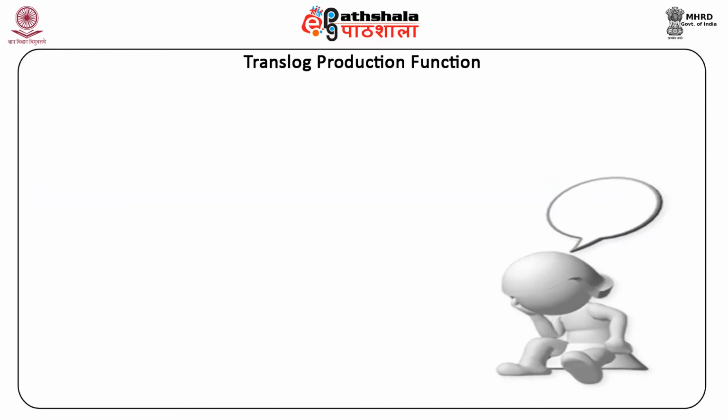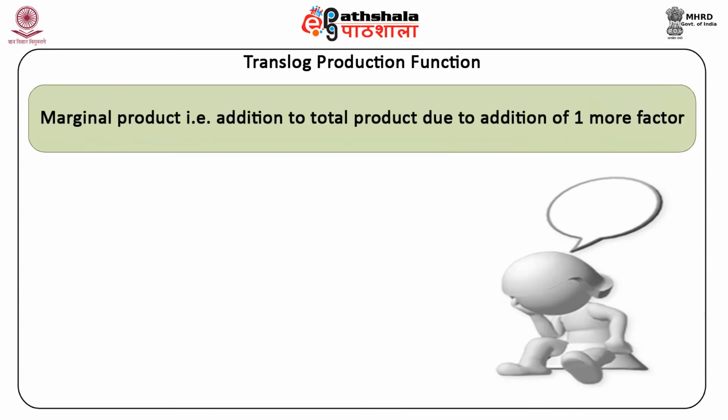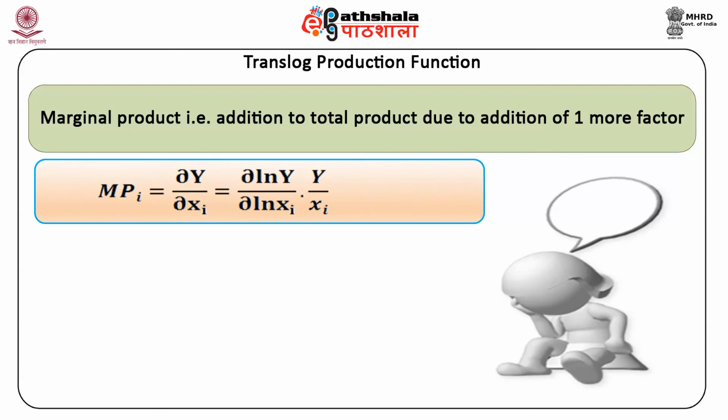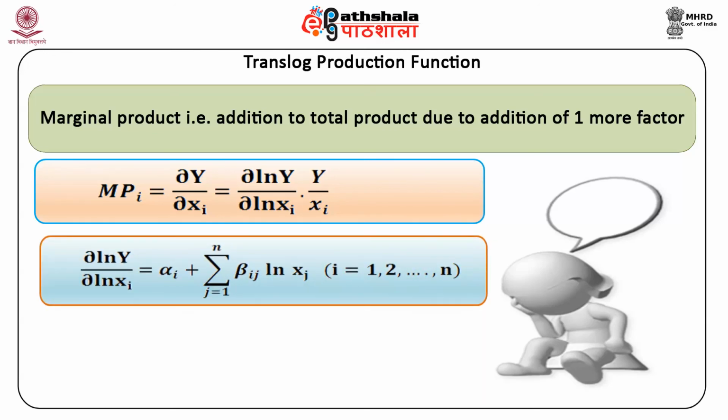Monotonicity and translog production function. The marginal product, that is the addition to total product due to addition of one more factor, is MPi equal to delta y upon delta xi is equal to delta log y upon delta log xi into y upon xi, where delta log y upon delta log xi is the production elasticity, which can be calculated from the log form.